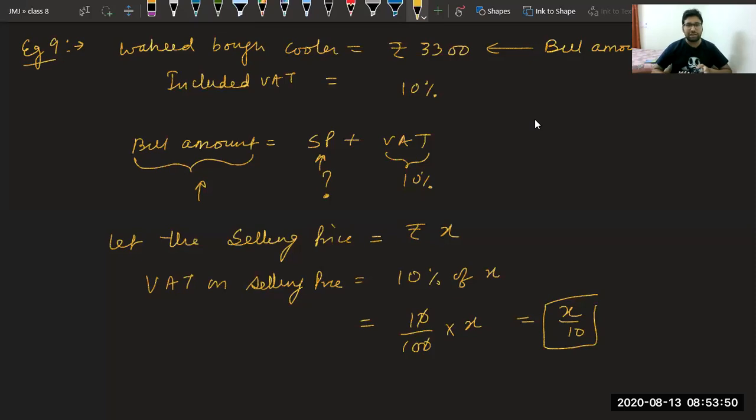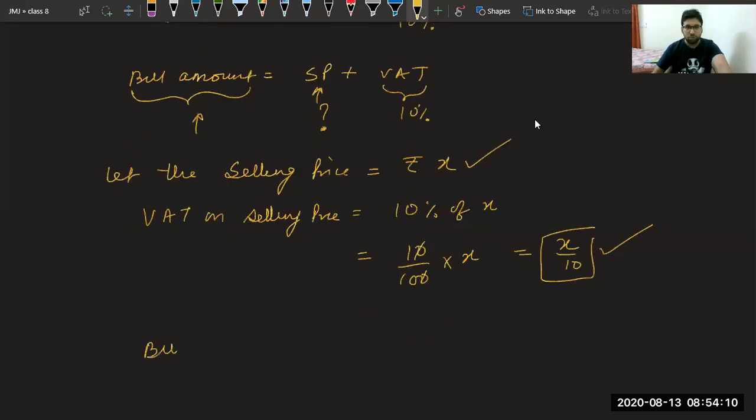Class, are you able to understand what I am doing? I have assumed the selling price as X, then I have calculated the VAT on that price. And now we know that the billing amount is equal to selling price plus VAT. We know the billing amount is 3,300, which is equal to SP. SP is X plus VAT is X upon 10.